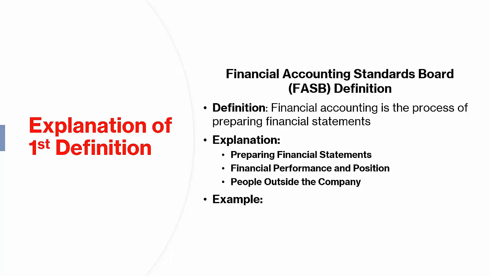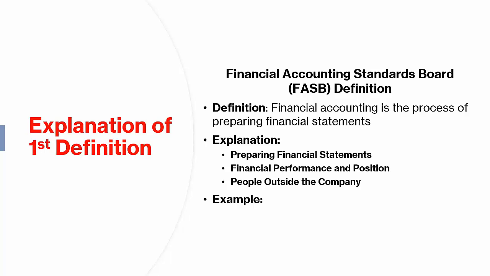2. Financial performance and position. The goal is to provide a clear picture of the company's financial health. Performance refers to how well the company is doing in terms of making a profit or loss. Position refers to the company's overall financial situation at a specific time.